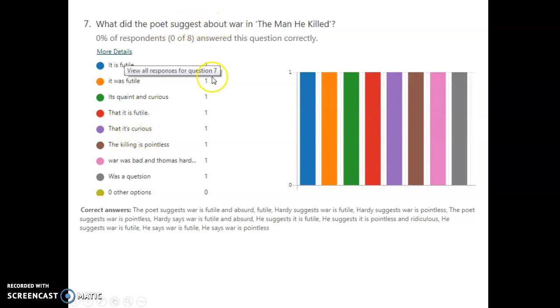Again, we're talking about the writer's attitude towards the war. Killing is pointless, absolutely. War was bad, you're not entirely wrong with that answer, but sometimes we do like to look at upgrading our vocabulary to words like futile. So it's always really useful to use those key words that we pick up in lessons. On the whole, we're getting the point with that one.